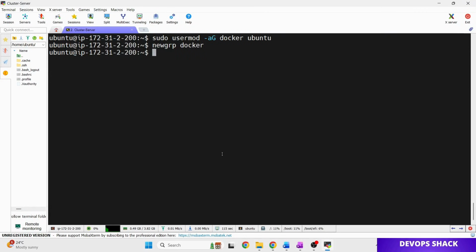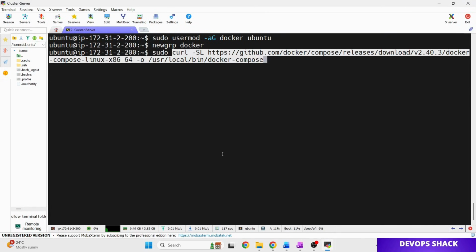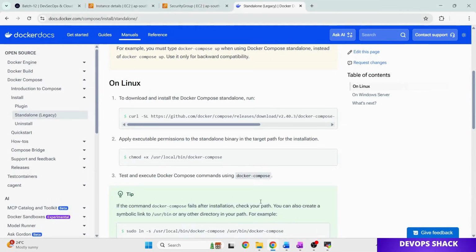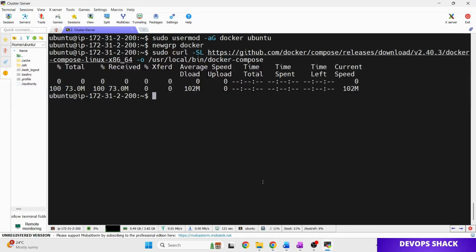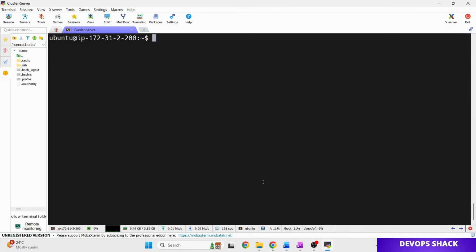So we are going to run the command using sudo, and the copied command. So now Docker and Docker Compose, both of them are present on my machine, and the Ubuntu user has permissions to run them. Now we are going to set up Kafka.